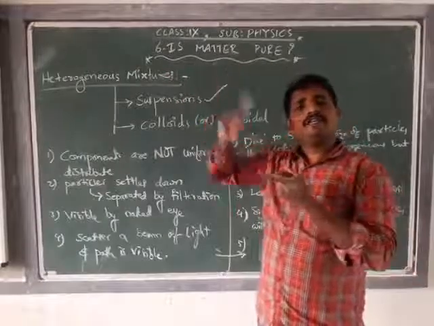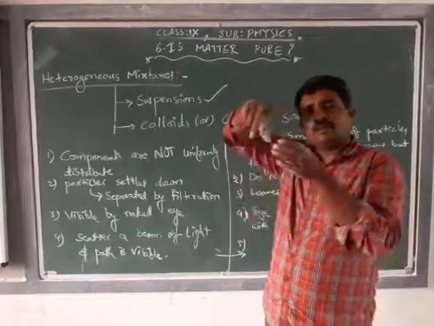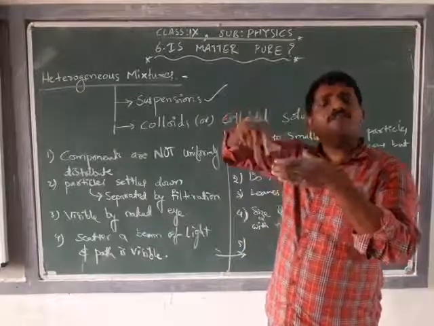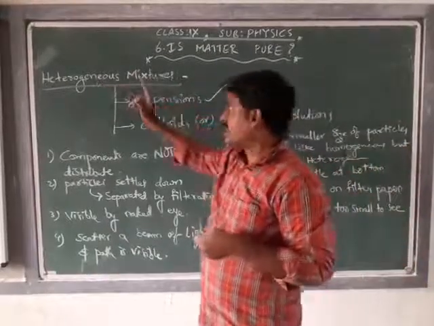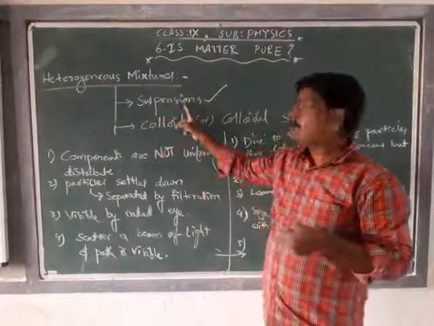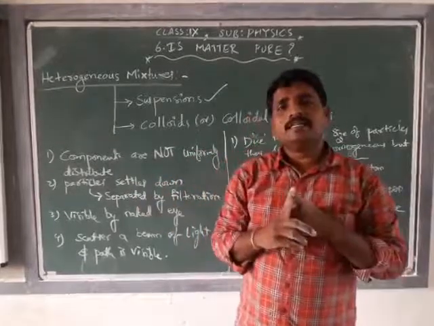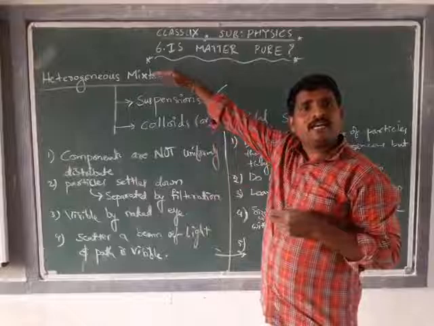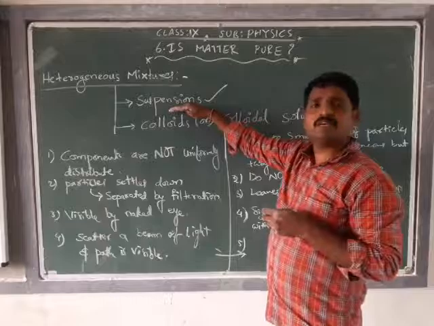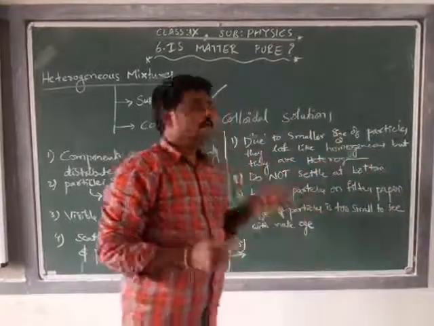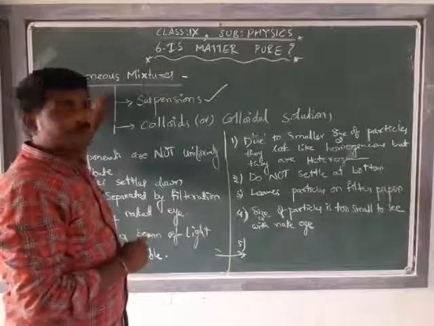We know that a solution is a homogeneous mixture where the components of the solution are uniformly distributed. Now, a suspension is a heterogeneous mixture, which itself shows that the components of the suspension are not uniformly distributed. That is what you have to keep in mind. Suspension is a heterogeneous mixture where the components are not uniformly distributed.